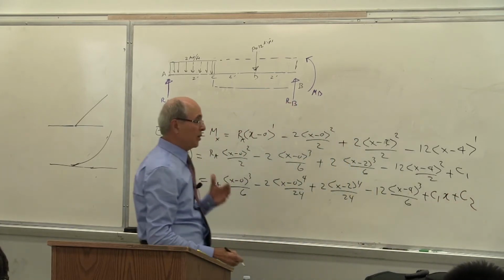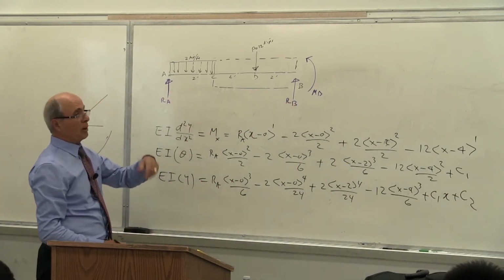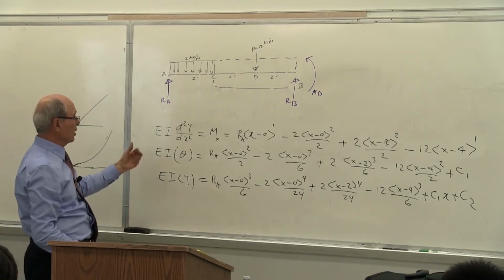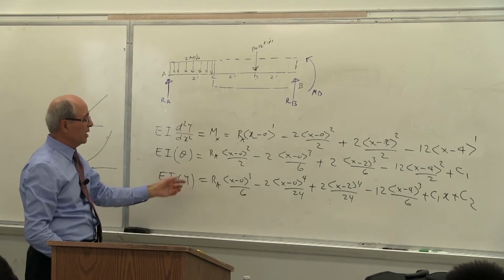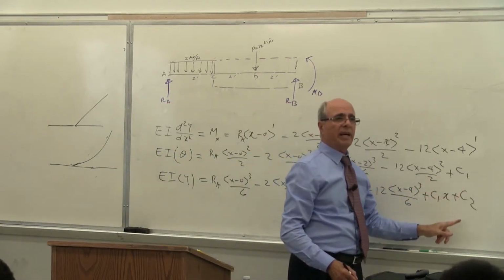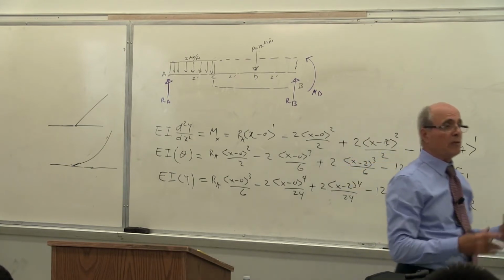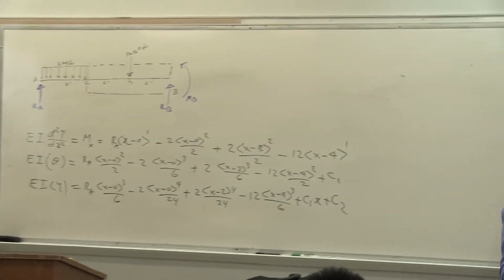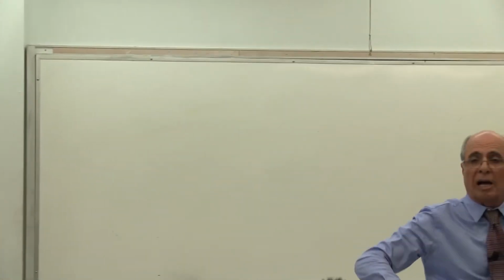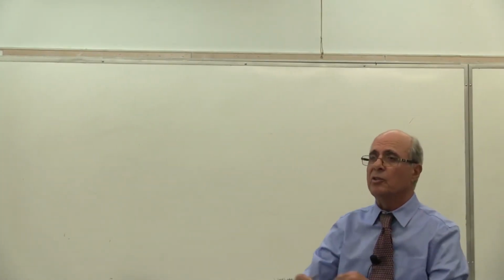As you see with this technique, for this problem, if I had chosen the old method, it would have been very difficult. In this method, all I see here is RA as unknown and C1 and C2. So if I come up with 3 equations or 3 boundary conditions, I should be able to solve for those 3. Is that correct or not? Yes, I don't have to go to 9 equations and 9 unknowns like before.